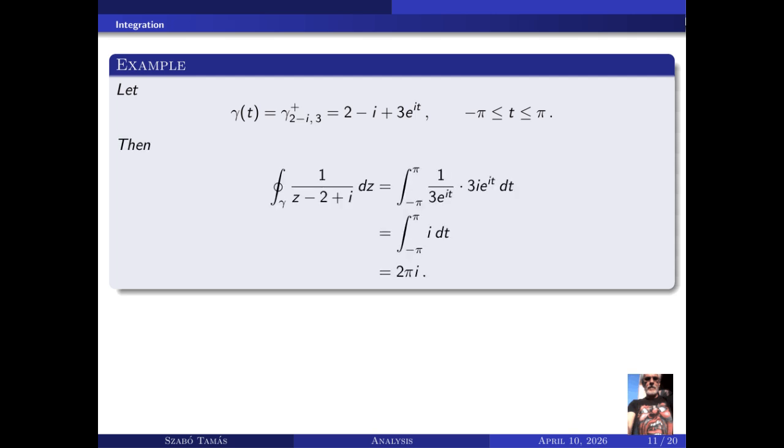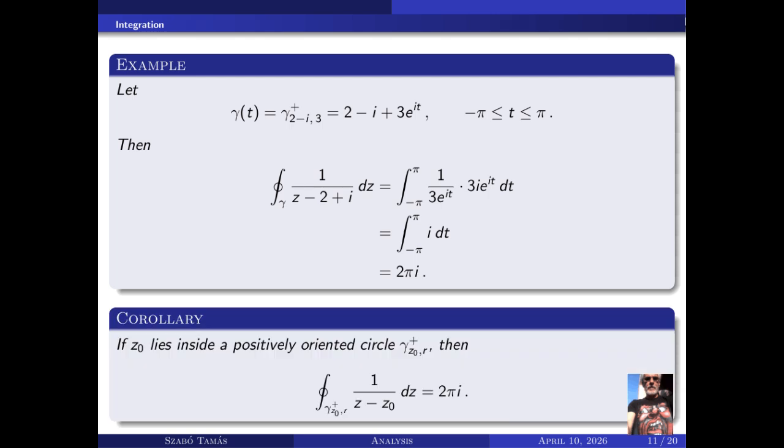Then the closed contour integral of 1 over z minus 2 plus i around gamma equals the integral from minus pi to pi of 1 over 3e^(it) times 3i e^(it) dt. This equals the integral from minus pi to pi of i dt. This equals 2 pi i.